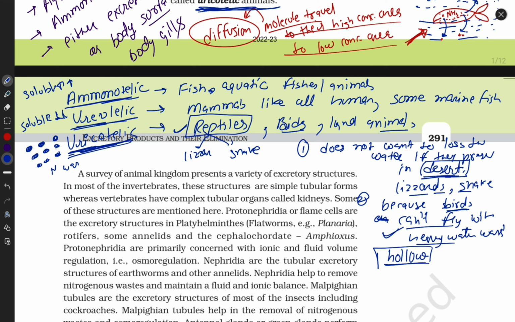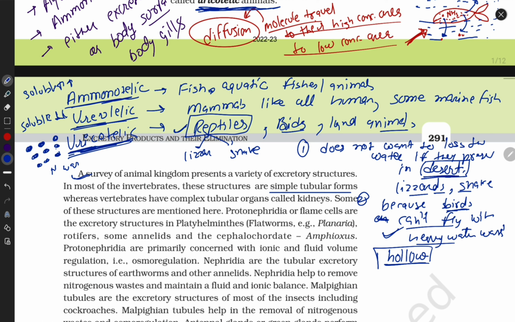Okay, so these are the three classes: ammonotelic, ureotelic, and uricotelic. Some animals excrete their products with their surface. Some animals excrete their products with a highly organized organ. Some animals excrete their products with simple tubular forms.